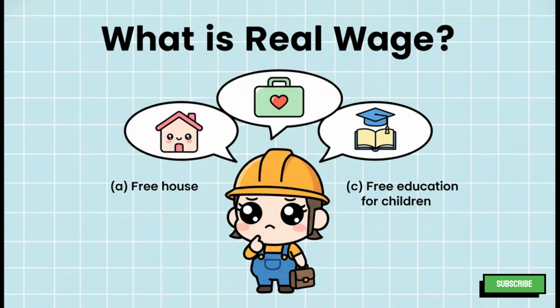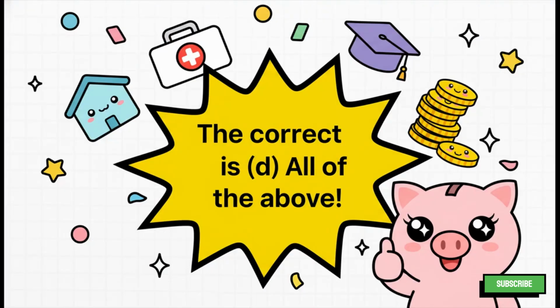Okay, so here's the first question, and it's all about real wage. The question is asking कि monetary wage के अलावा, the cash you get, what else is included in the real wage? आपके options हैं a free house, free medical treatment, free education for children, या फिर all of the above. So, what do you think? Lock in your answer. And the correct answer is, of course, option D, all of the above. If you got that right, fantastic job.